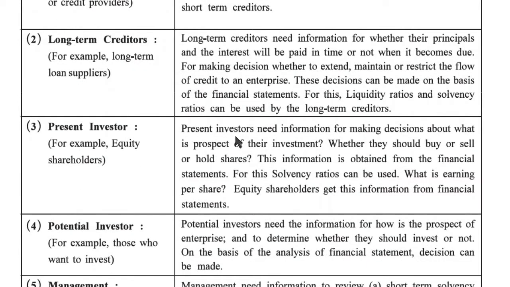Present investor. Present investors need information for making decisions about the prospect of their investment, whether they should buy or sell or hold shares. This information is obtained from the financial statements. For this, solvency ratios can be used. What is earning per share? Equity shareholders get this information from financial statements.